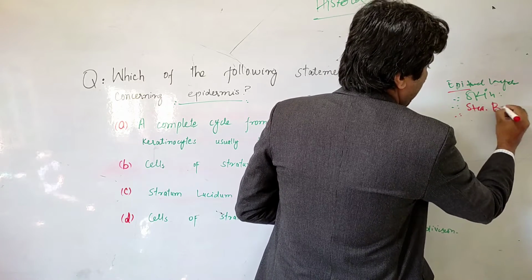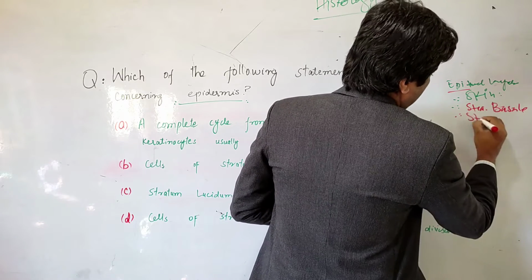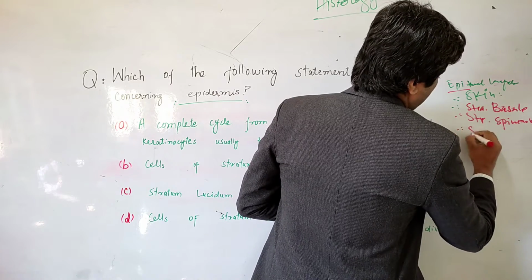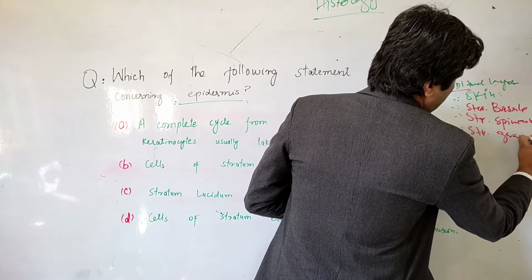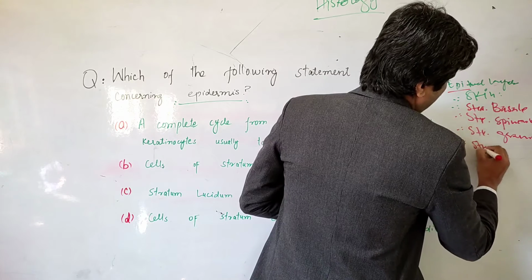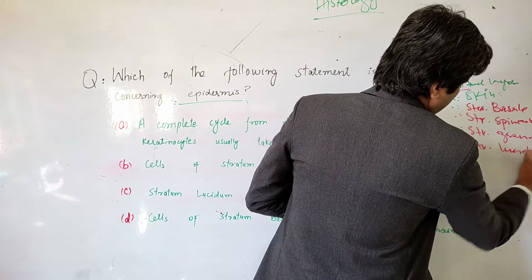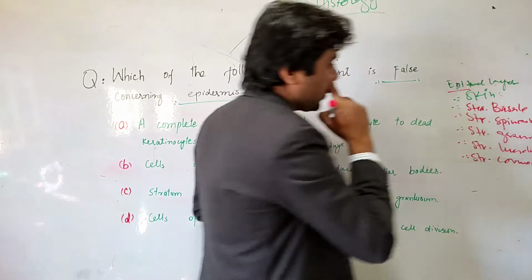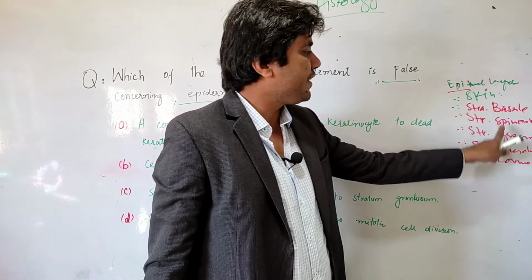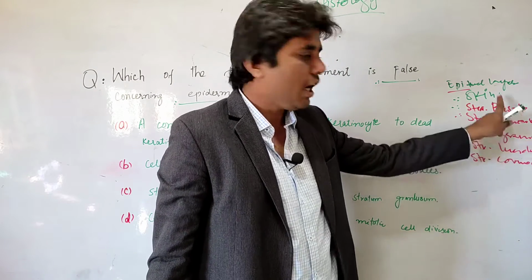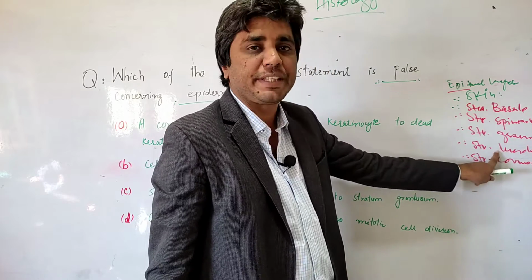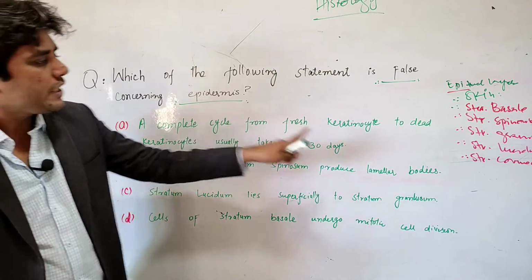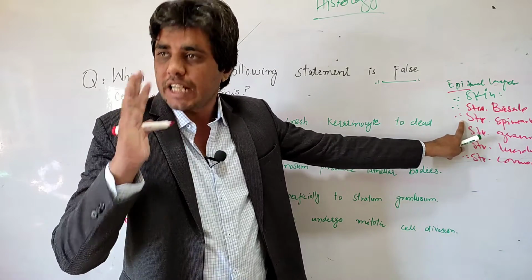Stratum basale, stratum spinosum, stratum granulosum, stratum lucidum, stratum corneum. You know what? These 5 layers have different characteristics. These 5 layers together make the epithelium of skin, which we call the epidermis.